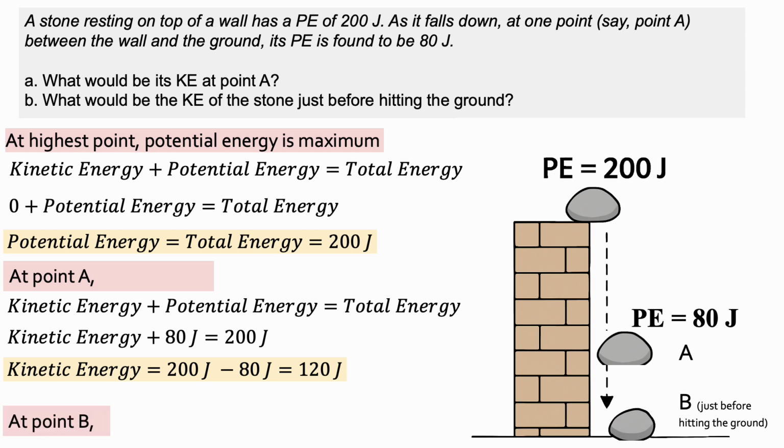At point B, kinetic energy would be maximum, just before it hits the ground, let's say. So kinetic energy would be maximum. The stone would have acquired maximum velocity before hitting the ground. So at point B, kinetic energy is equal to total energy, which is equal to 200 joules.